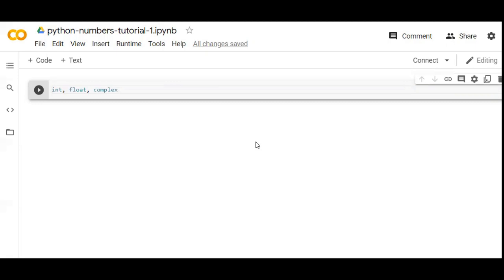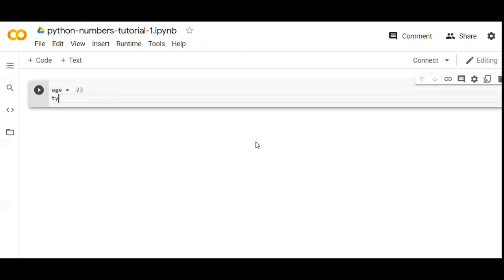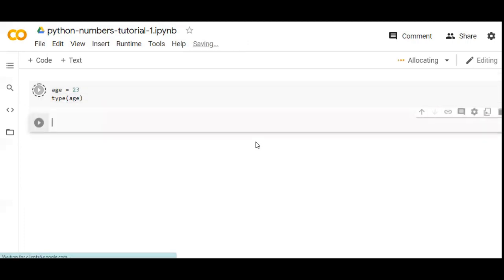So let's begin. Basically the integer we know, we commonly use it in various other programming languages as a data type. So here in Python also we have integer. Let's say age. I have declared an age variable with the value of 23, and if I type age, it will return integer for sure, because I have declared an integer in a variable.